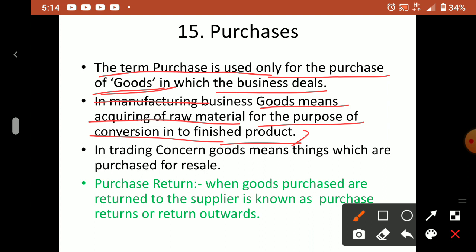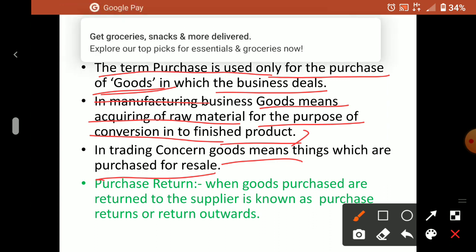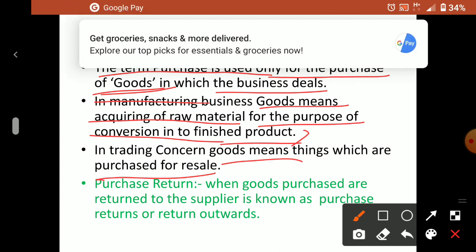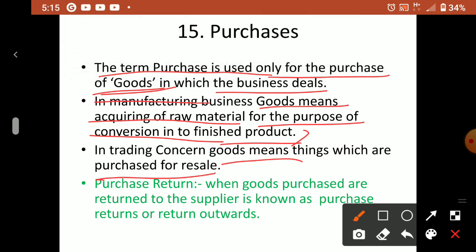In a trading concern, goods means things which are purchased for resale. So in a manufacturing concern, goods means what? Raw materials. But what is the difference between manufacturing and trading? Manufacturing means where there is production and sale. But trading means only purchase and sale. No production is there. Now purchase return. What is purchase return? When goods are purchased, returning them to the supplier is known as purchase return.